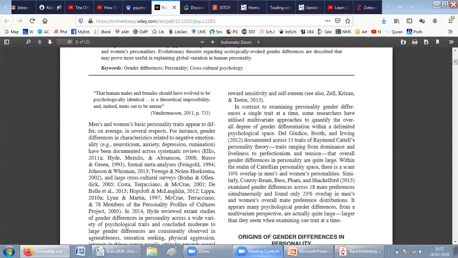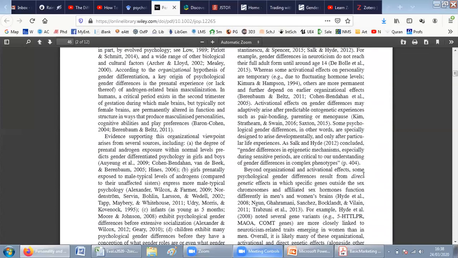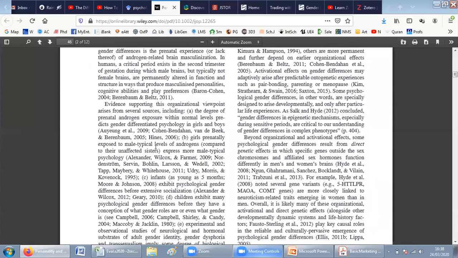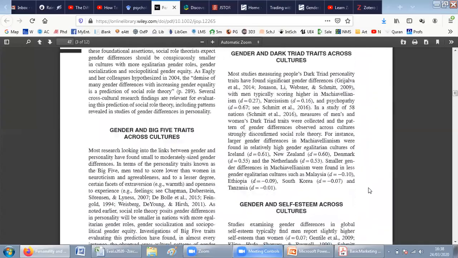So this is the essence of a journal article, that whatever is being said or mentioned is referenced: these researchers conducted this research in 2012, these researchers conducted research in 2015. So whatever they're saying is backed by research. You can browse the whole article and you will find dozens of references in each and every single article.